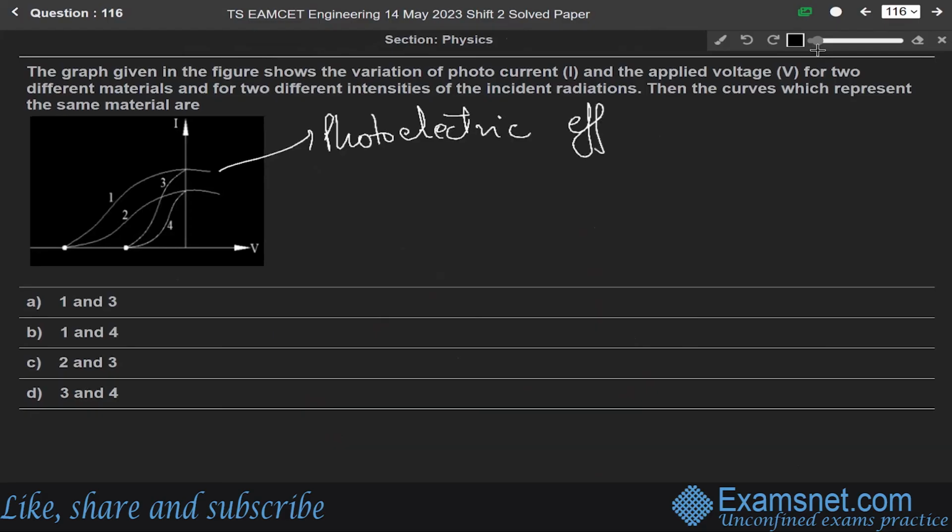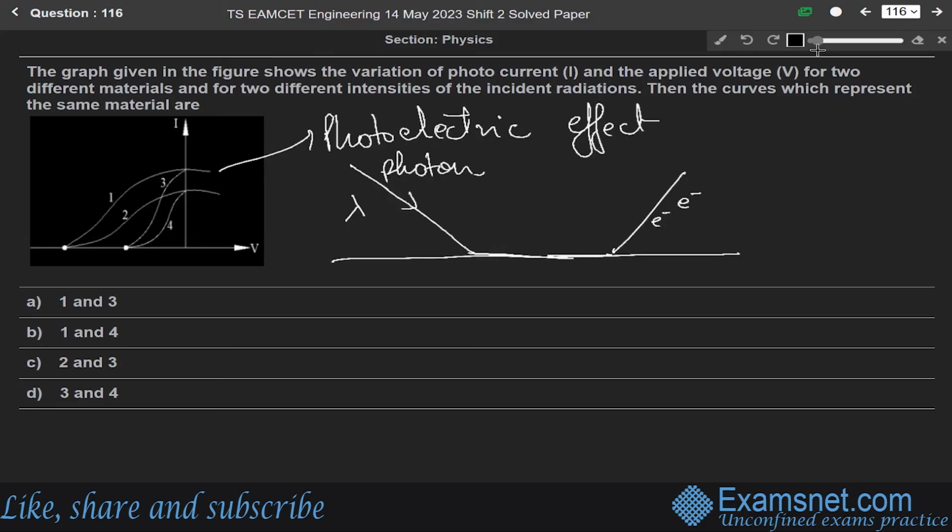Okay, what happens in a photoelectric effect when the light of sufficient frequency having wavelength lambda, let us say a photon which is having a lambda, falls on the surface of the metal, then the electrons are ejected from the surface of the metal, and these ejected electrons are called photoelectrons. Okay, and the current generated because of these photoelectrons is called the photocurrent. So we are asked to find the curves which represent the same material.